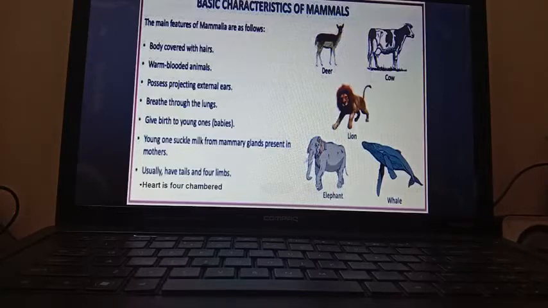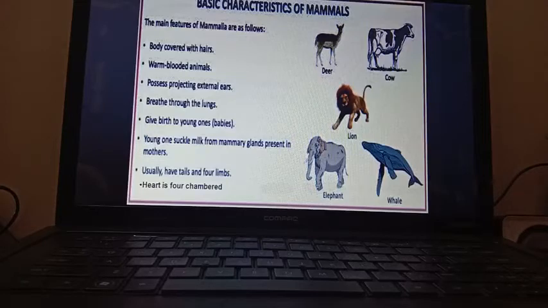First one, already I have told you, body covered with hairs or furs. Their full body is covered with hairs. They are the most advanced animals till now. So all the advanced characteristics are present in this class.